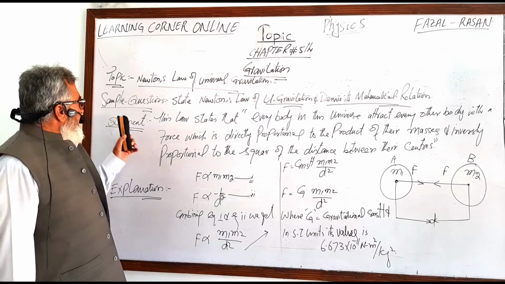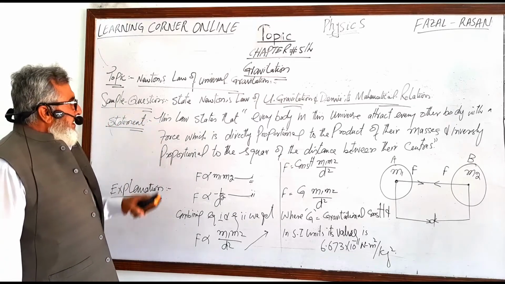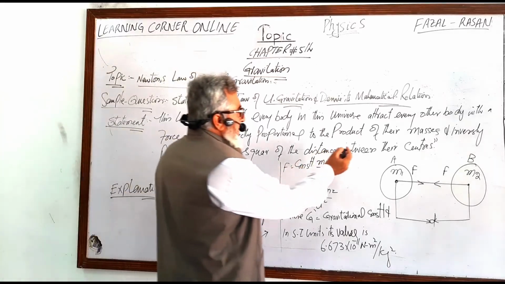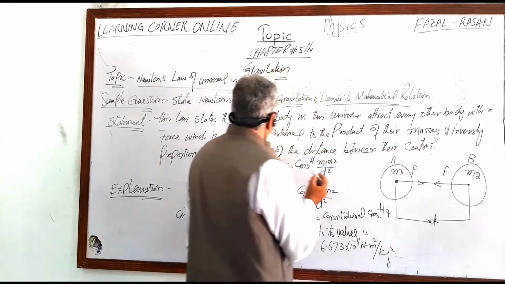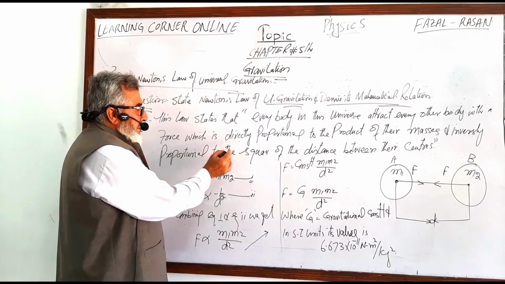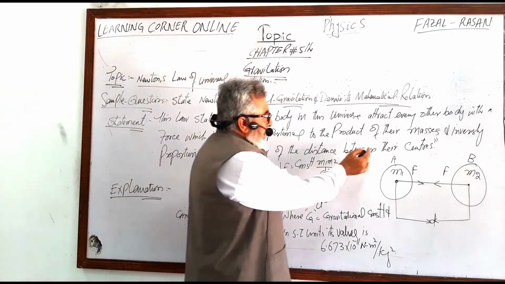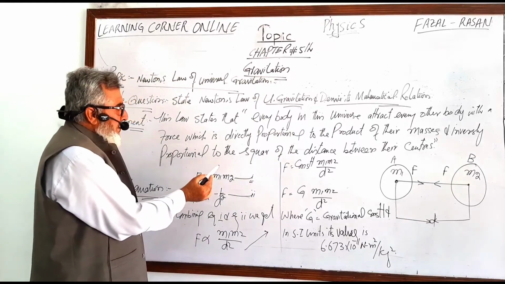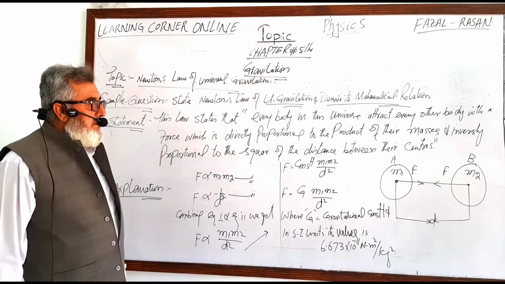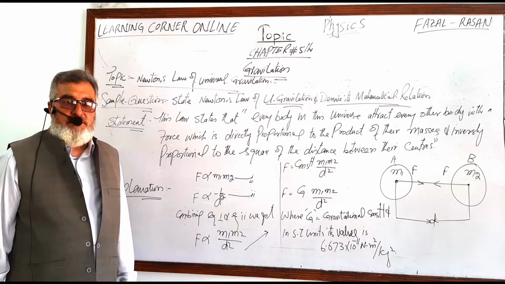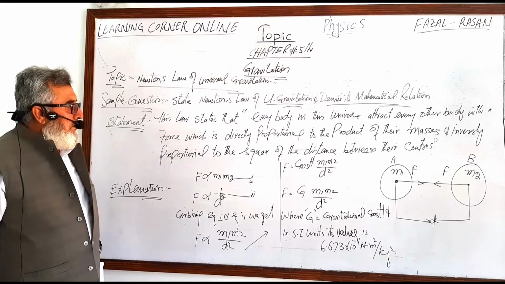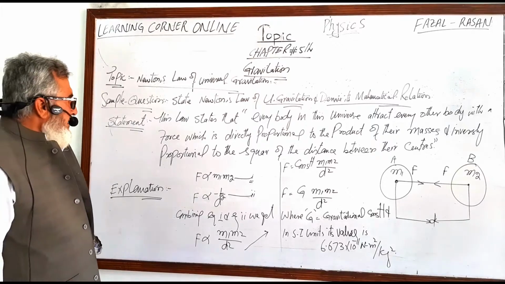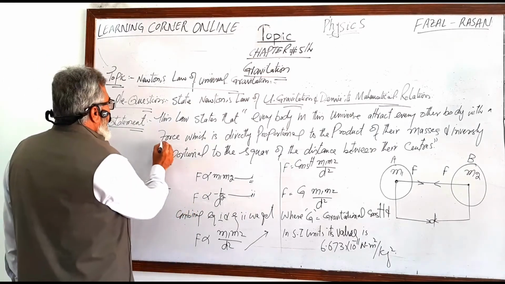Statement. This law states that every body in this universe attracts every other body with a force which is directly proportional to the product of their masses and inversely proportional to the square of the distance between their centers. Now, in this topic, we will discuss the basic concepts about the gravitational force.